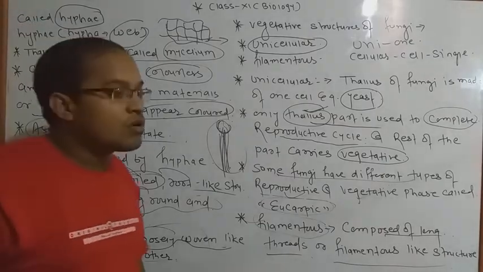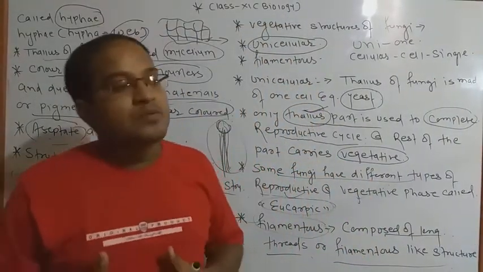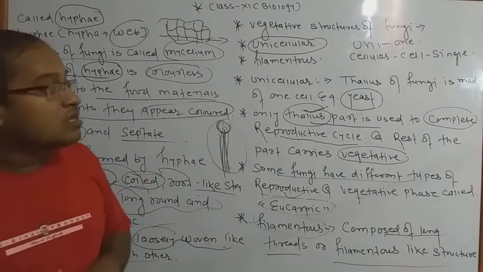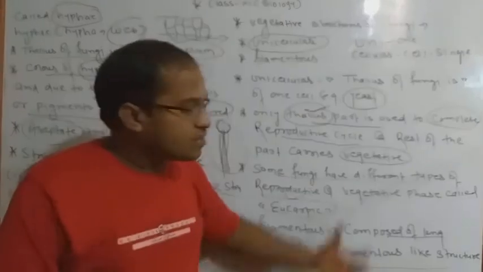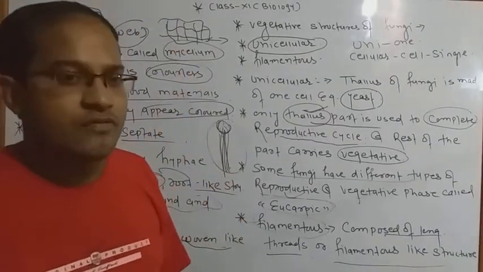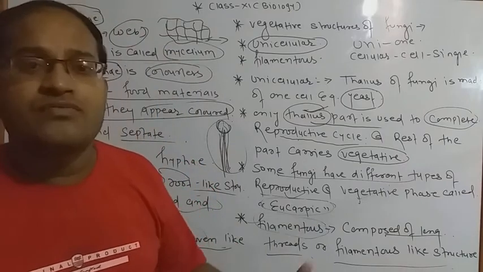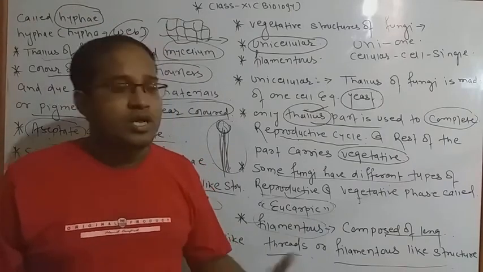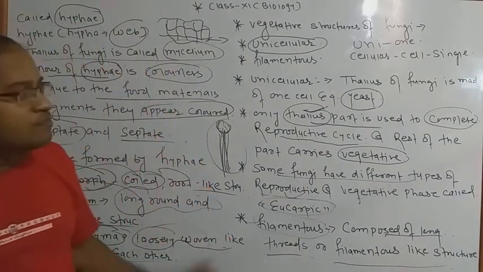Now next we are going to discuss the several types of nutrition in fungi, and after that we will also discuss the reproductive mode of fungi. The reproductive modes of fungi are different, but they are related to fragmentation, binary fission, budding and oidium. Oidium is a new thing which you will study today. So before this I have to clear it.